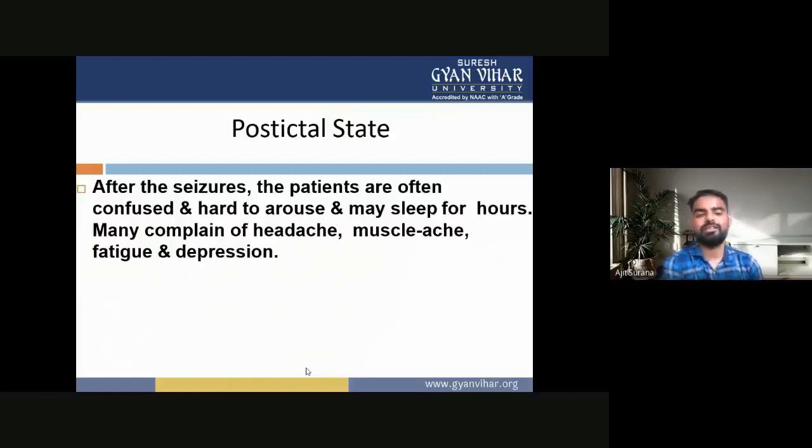In the postictal state, after the completion of the seizures, the patient is often confused and hard to arouse, and may sleep for hours. The patient may complain of headache, muscle ache, fatigue, and depression. This condition is the postictal state.